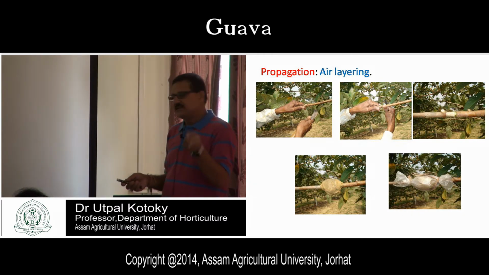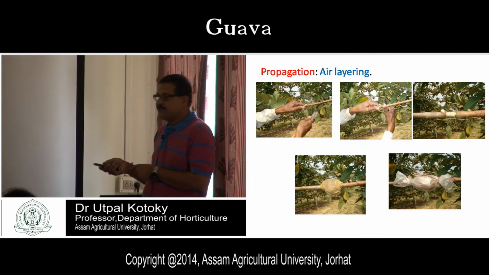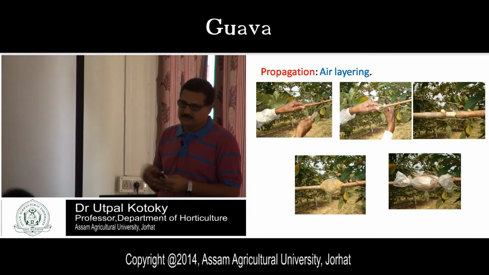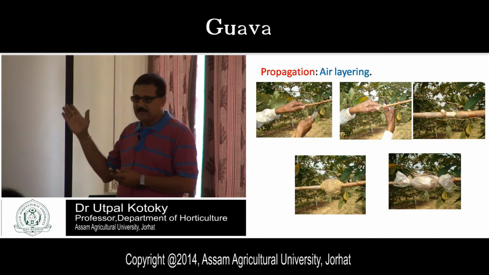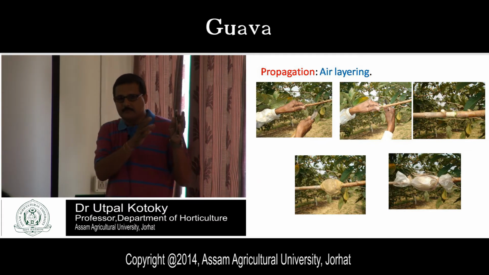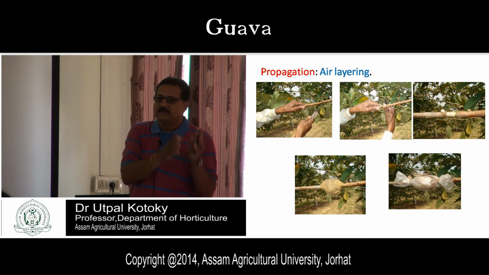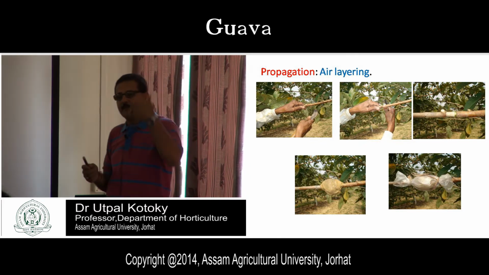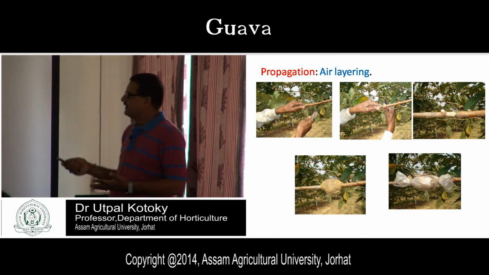And what to do next? Next, when sufficient roots come out, you will have to cut it from the mother plant 5 centimeter below the cut, and keep it in the nursery, and it will be ready for planting in the next season, isn't it? So this is your air layering.